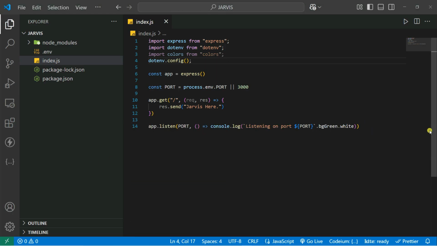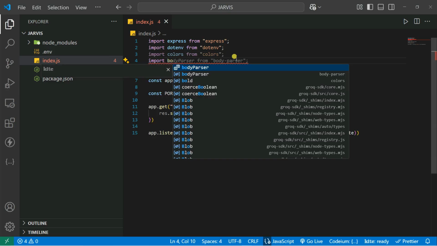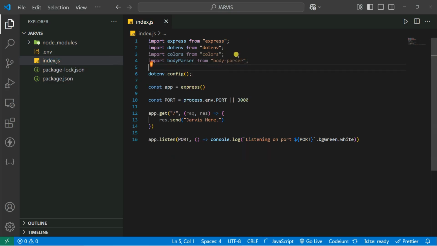So it's better you can also import the body parsers. So let's import the body parser so that you don't need to do it again, because it's an important part. It's needed just because you're going to add something from the user side. So we can add it inside that.